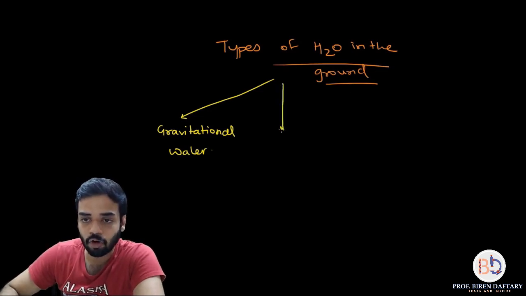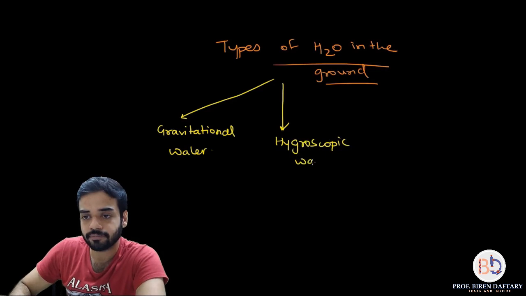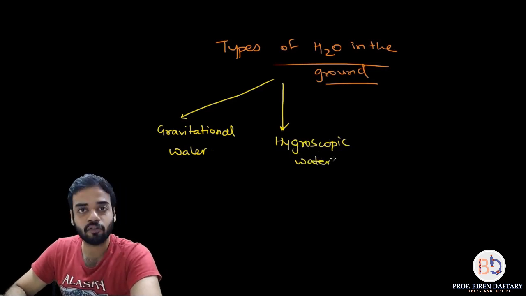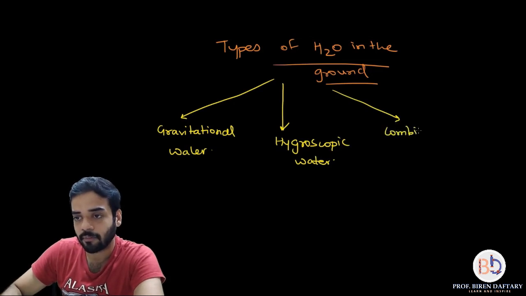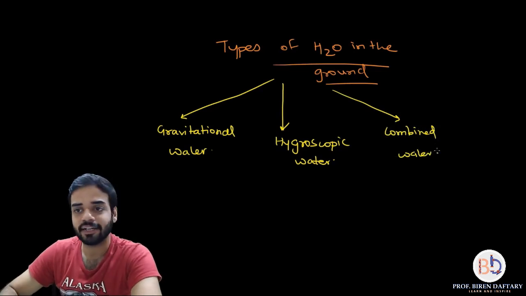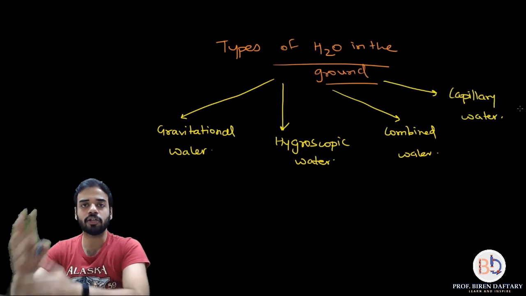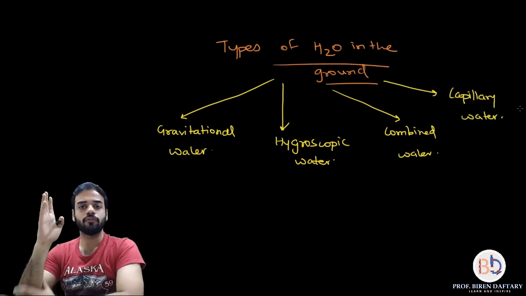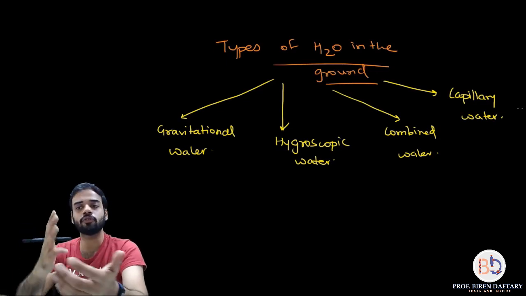The second type of water which is present is called hygroscopic water. Third type of water which is present is called combined water. And the last type, we have already discussed about it, and that is called capillary water. So here you will come to know what exactly is capillary water. So basically the groundwater can be of four types. First is gravitational water, second is hygroscopic water, third is combined water, and fourth is capillary water.